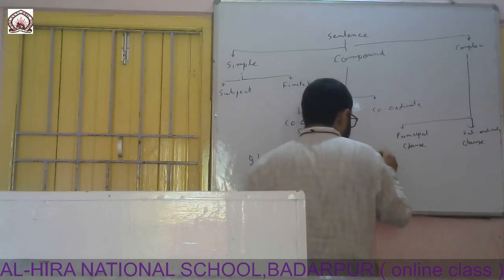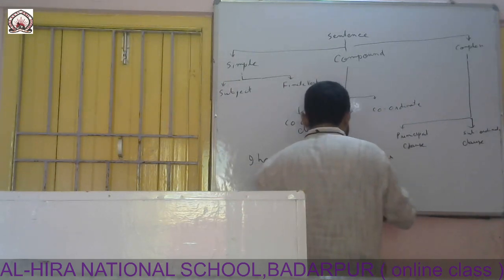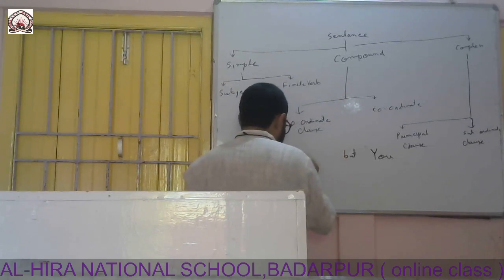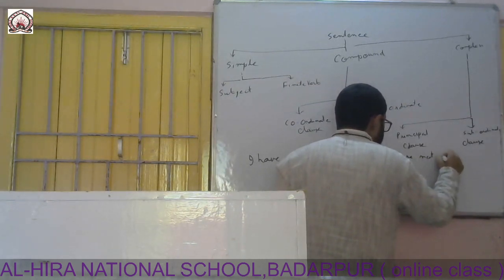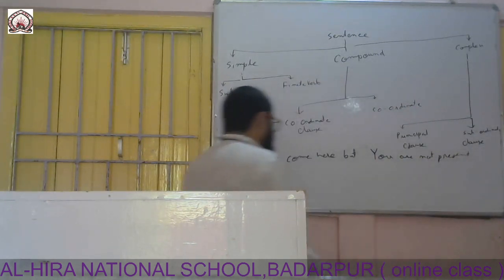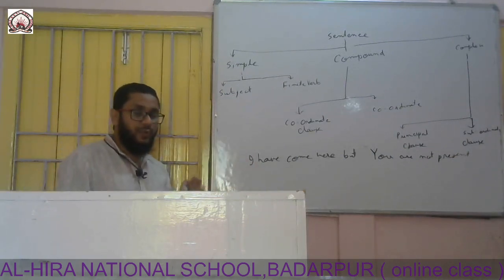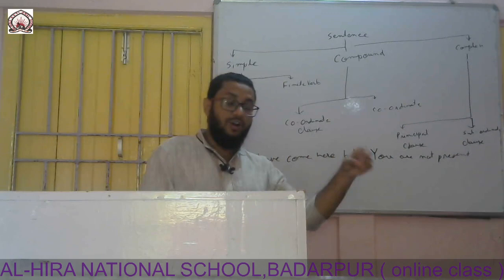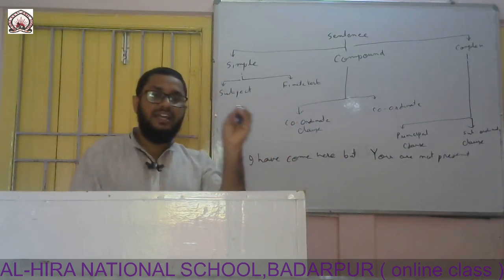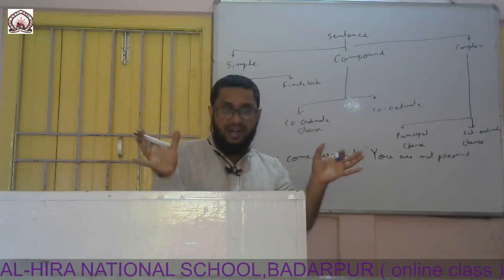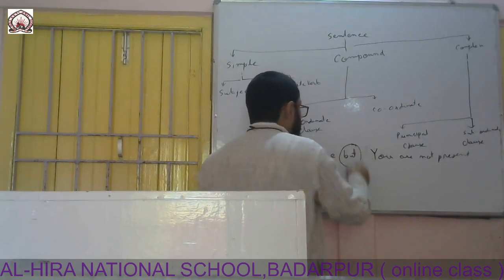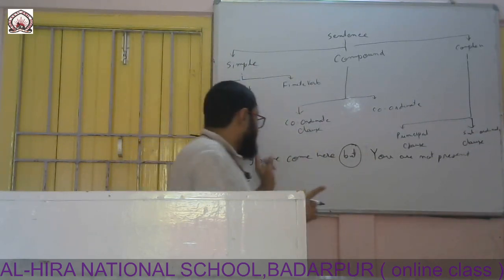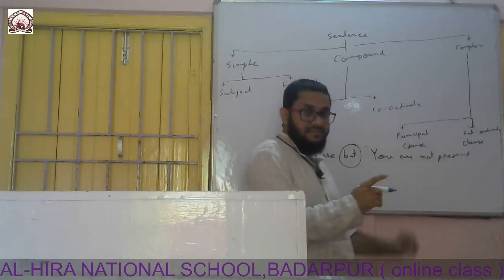I have come here, but you are not present. In this sentence, but is a conjunction which joins two or more words or two or more sentences. Conjunction is that part of speech which joins two or more words or two or more sentences. So in this sentence we can find but. It is the bridge between these two sentences: I have come here, you are not present.